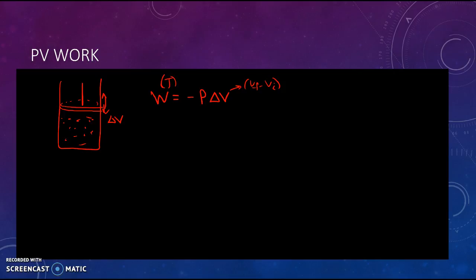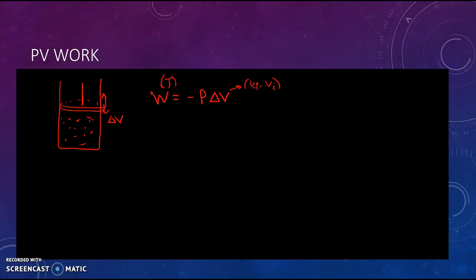So if we have a reduction in volume, so if Vf is smaller than Vi, then ΔV will be a negative change, but we have a negative here, and this negative is to make sure we're consistent with our signs. Because if we do work on this, we'll compress that piston, and that's going to be positive work. Again, we'll only consider the case at constant pressure. So this is the PV work.